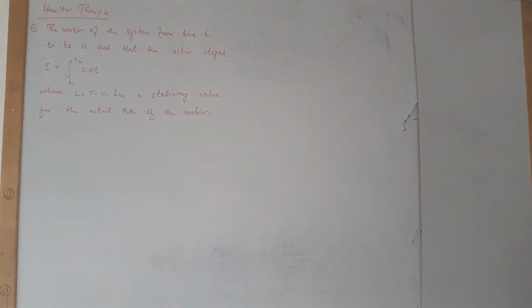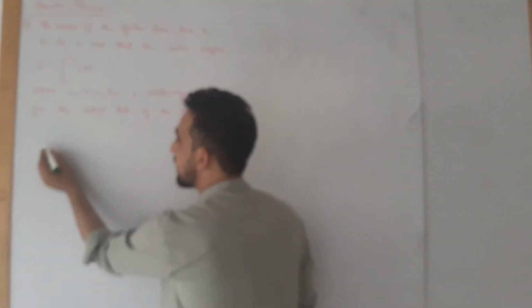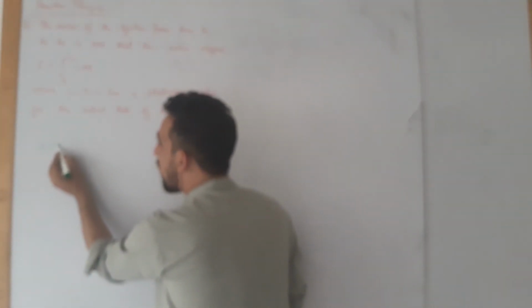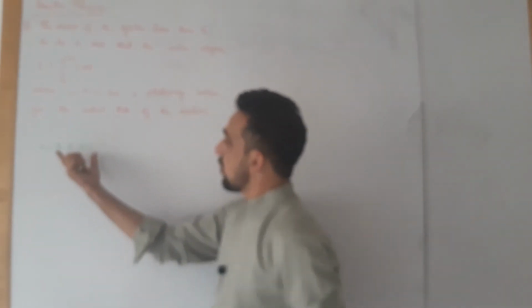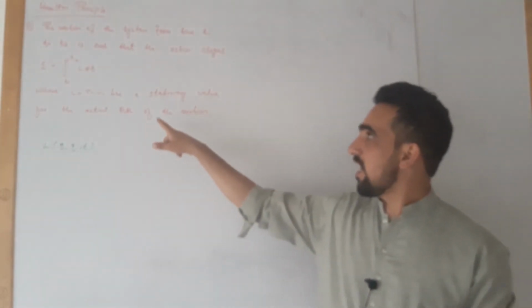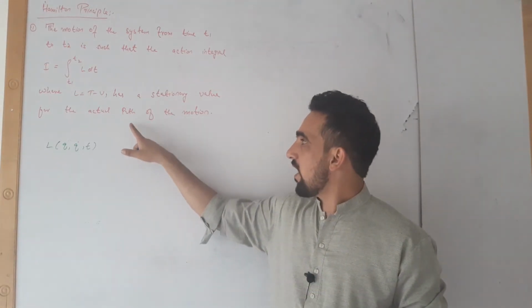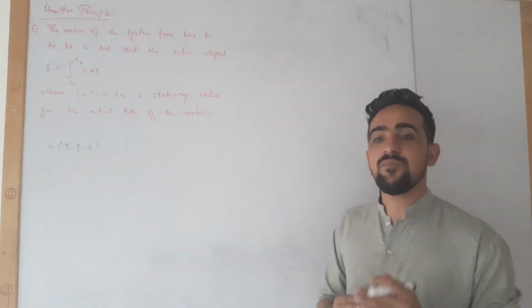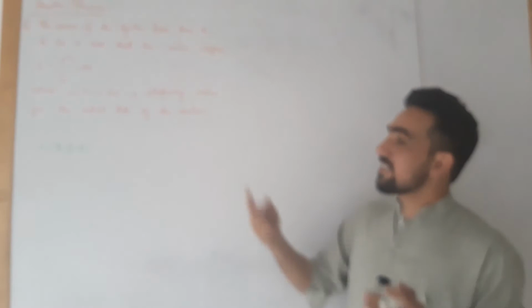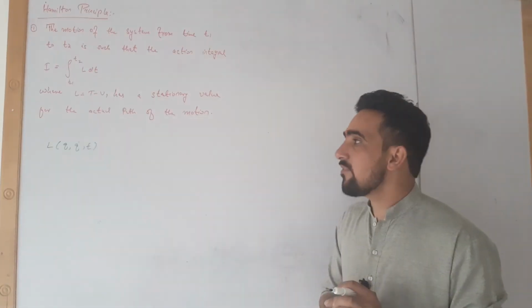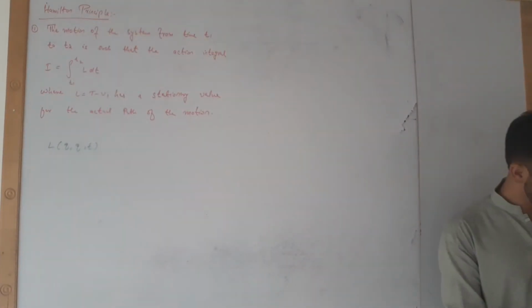usually we were considering the Cartesian coordinate system, that L is the function of x dot and t, but L could be a function of q dot and t. So in this case I am just going to make this statement a bit simpler for ourselves, or we can say we can state Hamilton principle in another way. It becomes easy for us to understand.